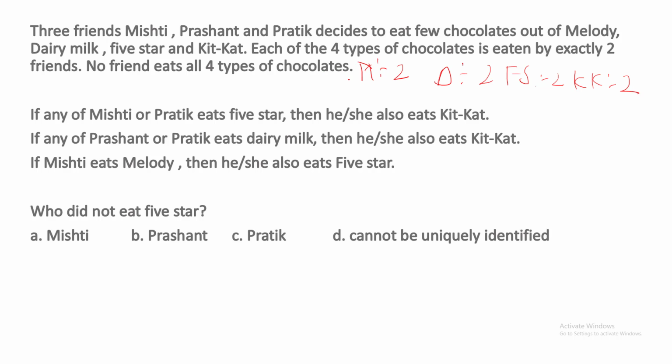So in total, how many chocolates are they eating? They are eating eight chocolates: two plus two plus two plus two. So in total, the three friends are eating eight chocolates.